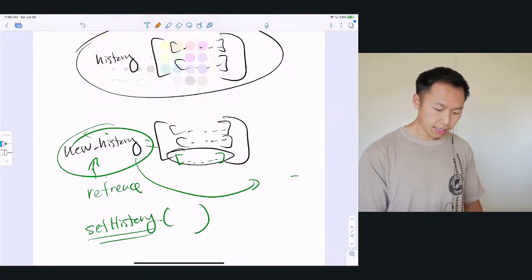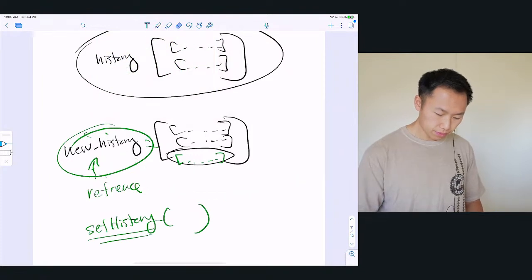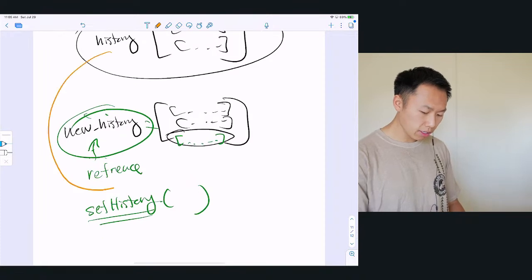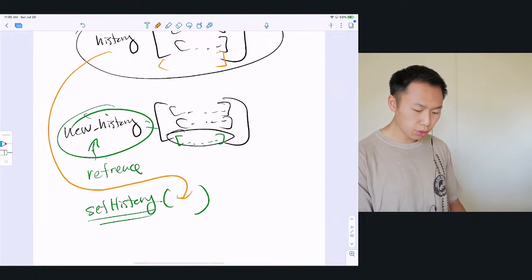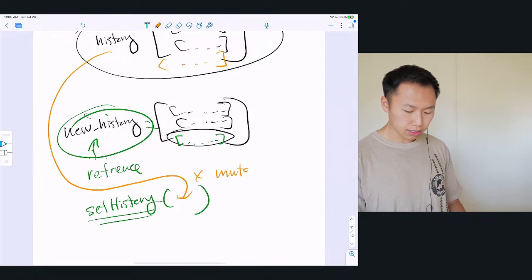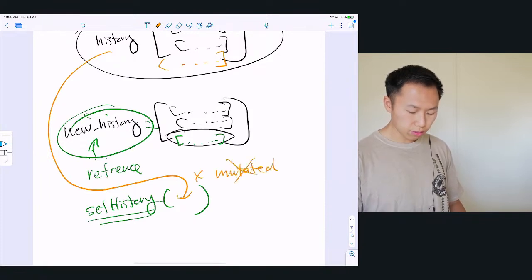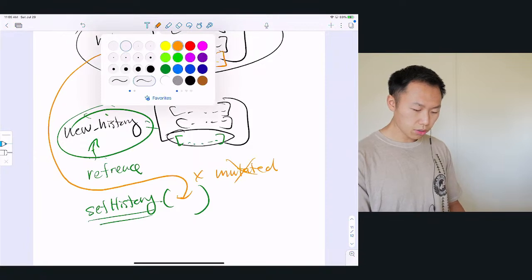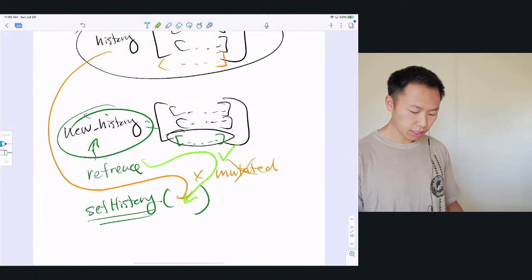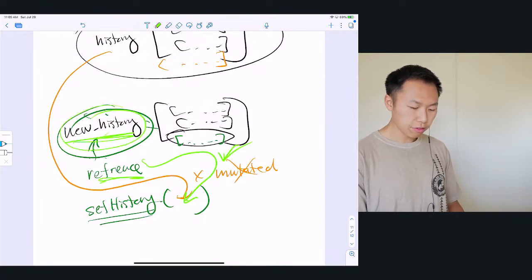Instead of passing history back to set history with these new appended elements, this is bad. This is mutated. Don't mutate. What you want to do is pass this new reference to set history. This is good. This new history reference, right? So we've made a copy of it, added our new element, and then we passed it to set history.